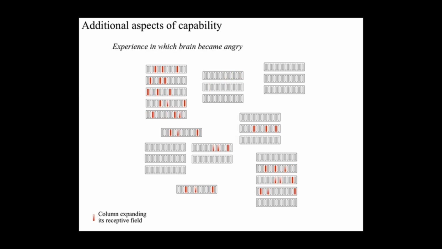Lastly, the brain activity during an experience in which the person becomes angry is illustrated. Visual columns detect their receptive fields, and there are detections in a number of parietal and frontal cortex areas. And because there's anger, receptive fields in the amygdala are active. As discussed earlier, there's a degree of novelty in most experiences, and there's therefore receptive field expansion, perhaps even including the amygdala.